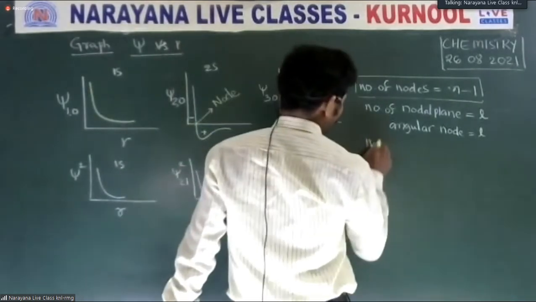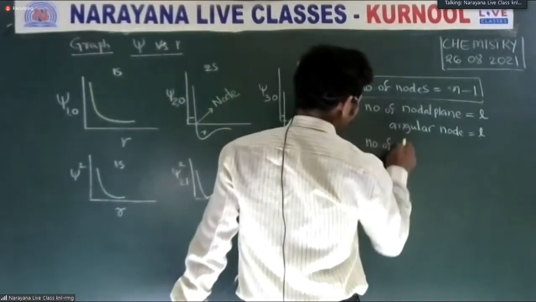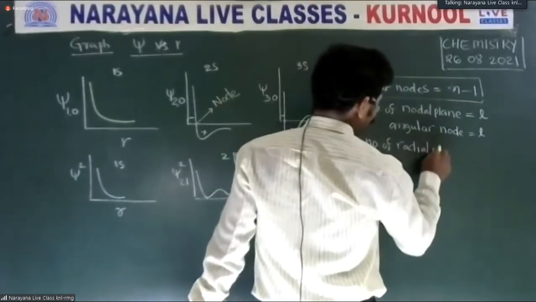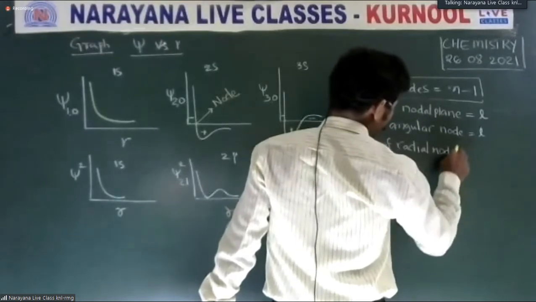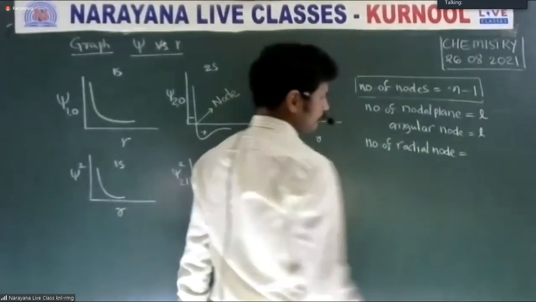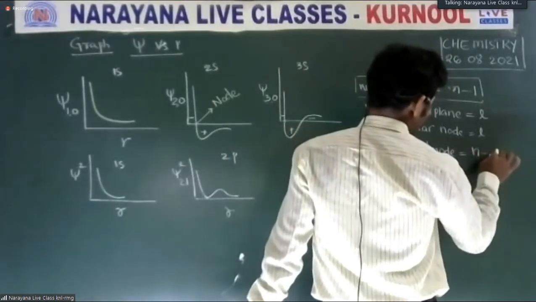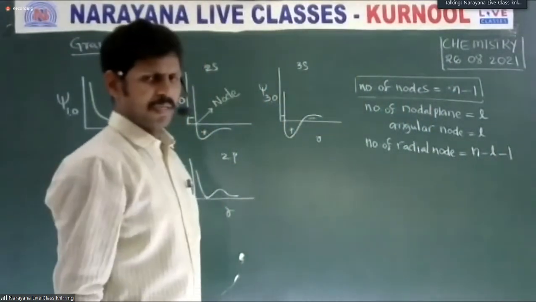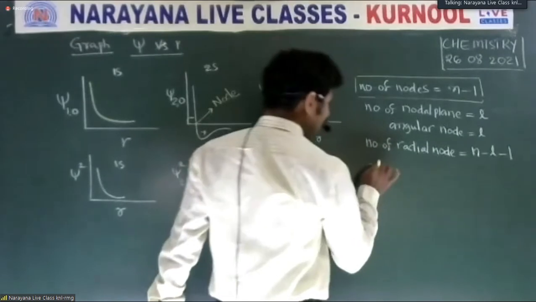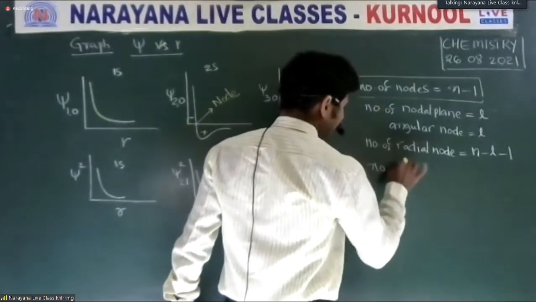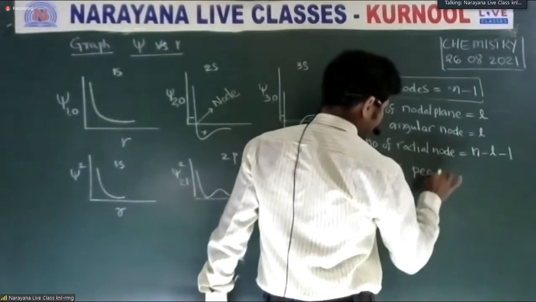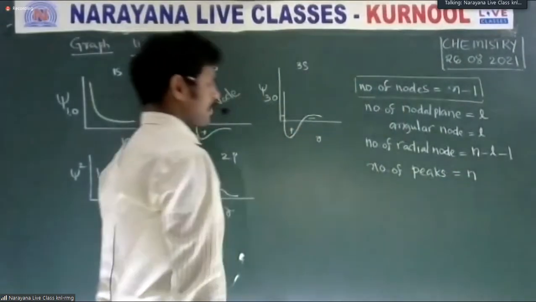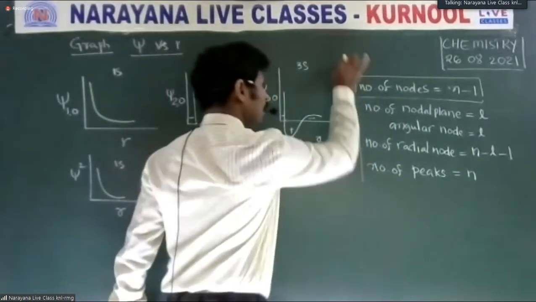Then the number of radial nodes is equal to n minus L minus 1. The number of peaks is equal to n. Number of peaks is equal to n. All of these are important for the objective examination.